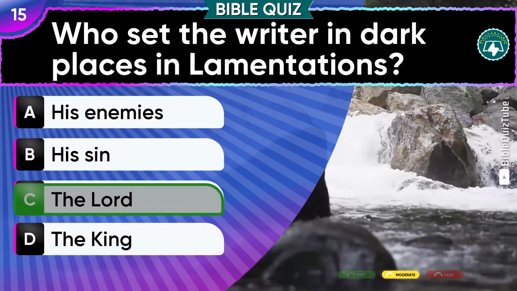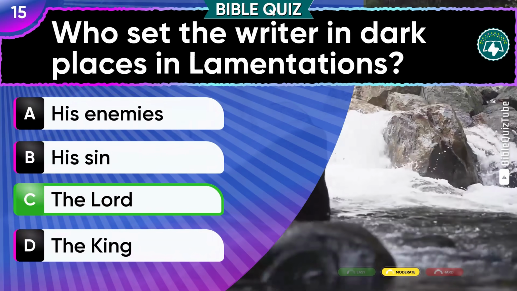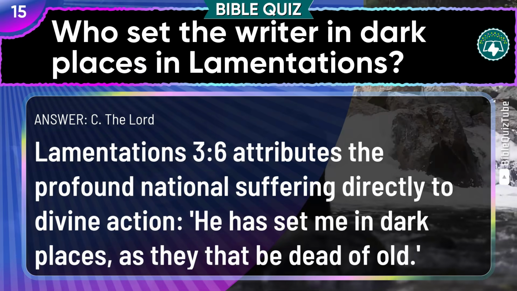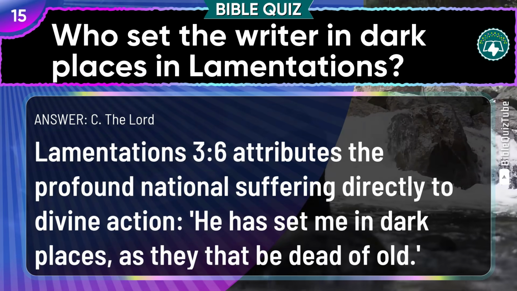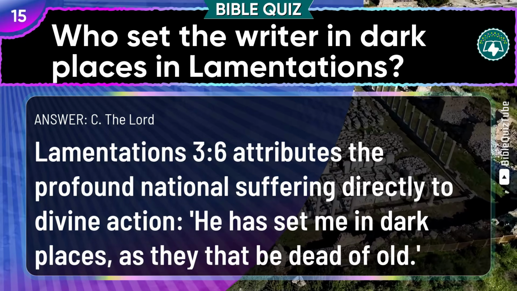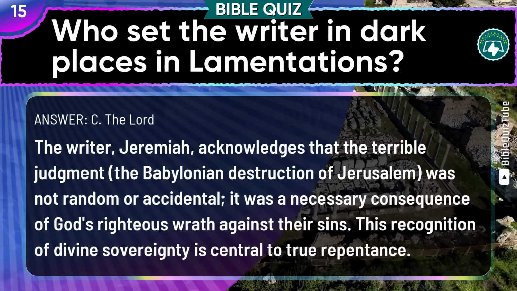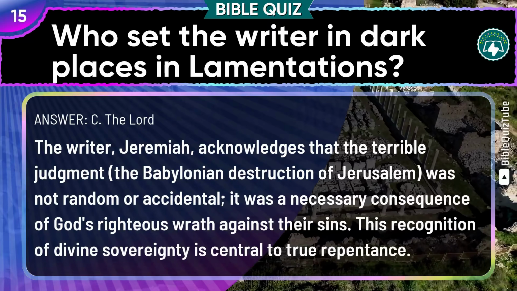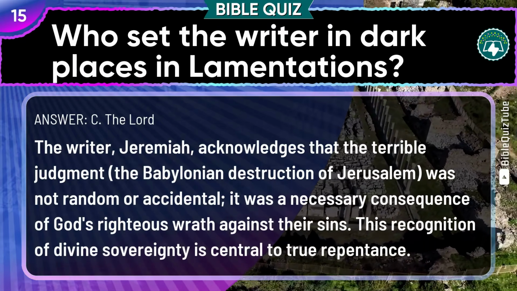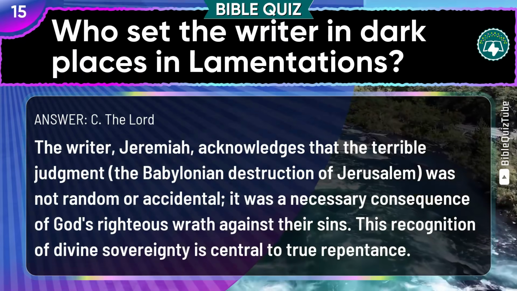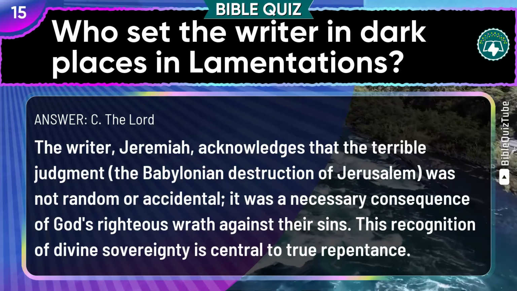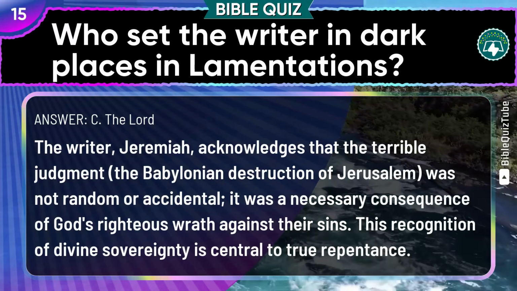Spot on. The correct option is C. The Lord. The explanation. Lamentations chapter 3 verse 6 attributes the profound national suffering directly to divine action. He has set me in dark places, as they that be dead of old. The writer Jeremiah acknowledges that the terrible judgment, the Babylonian destruction of Jerusalem, was not random or accidental. It was a necessary consequence of God's righteous wrath against their sins. This recognition of divine sovereignty is central to true repentance.